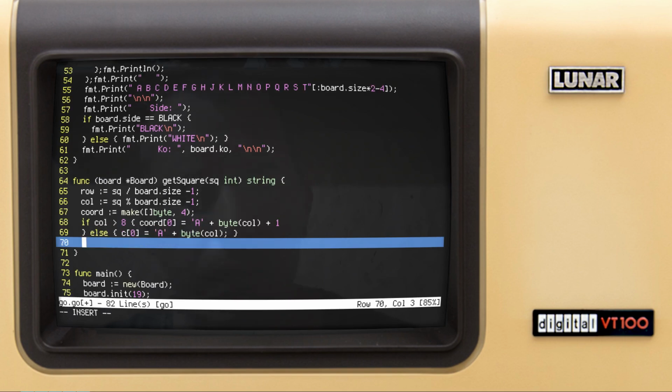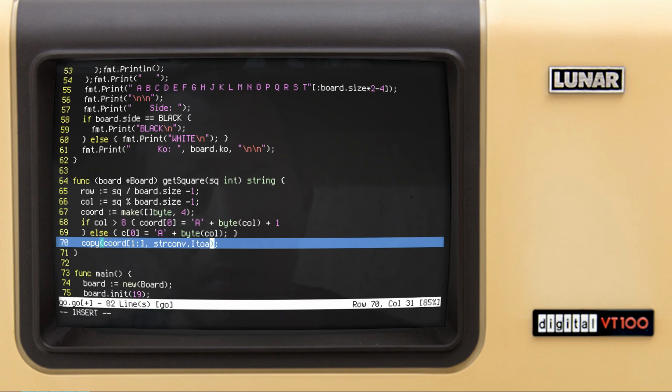Okay, and finally, we want to say copy, and starting at the coordinate from the first element. Okay, so this is the matter of passing the row. We're using the strconv. We now need to import that as well.